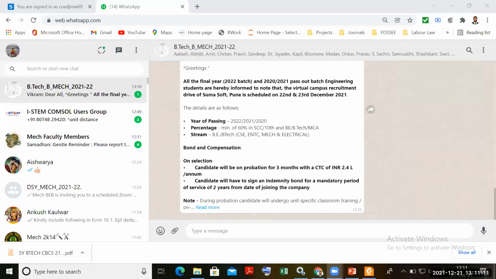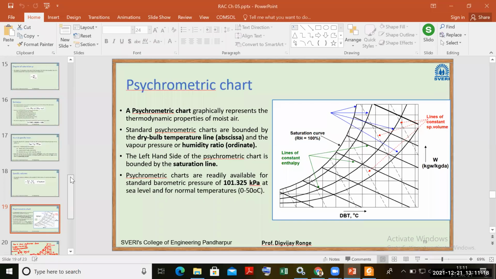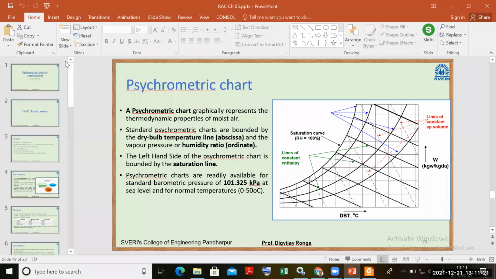So let me share the screen. Once again, I will repeat, without the understanding of psychrometry, it is very difficult to understand upcoming chapters. The next chapter is heating and cooling load calculations. Next to that is the air distribution system. Without the understanding of psychrometry, it is very difficult to understand the remaining two chapters. So pay your utmost attention, and then we'll continue with today's lecture.